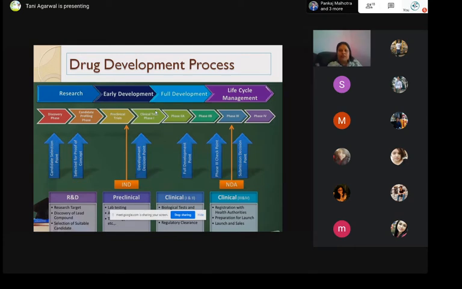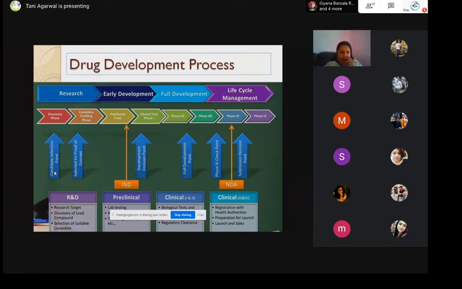So that means by now the drug is fully developed, it's in the testing stage. And by the time the drug enters the phase 3 stage, we enter the life cycle management phase, where the life cycle of the drug will be managed, whether the drug is going to see the market or not. That is what is tested here. Phase 3 and then finally phase 4. I will give you a thorough dive into all the different phases, but right now just remember the chronology as well as the order of all these phases.